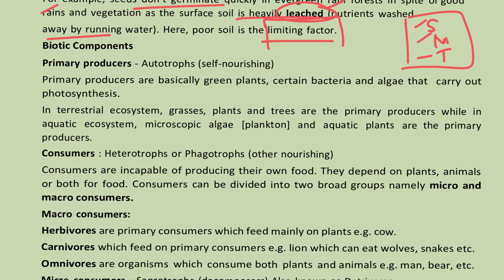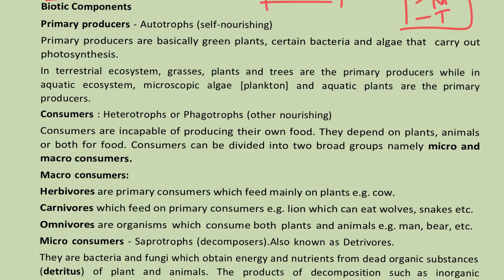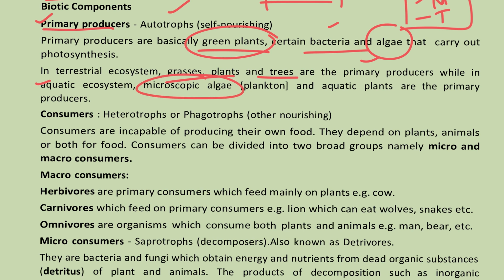Then moving to the biotic component. The biotic component also considers certain terms. In the biotic, we need to understand the primary producer. Generally, green plants with their chlorophyll pigment, using sunlight, are able to produce their own food. They are considered as autotrophs. Not only plants, certain bacteria and algae are also capable of producing their own food. These are considered as primary producers. In terrestrial ecosystems, we can see grasses, plants and trees as the primary producers, while in aquatic ecosystems, microscopic algae, which we can call planktons, and aquatic plants are the primary producers.